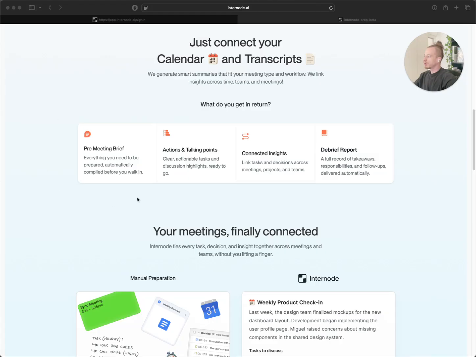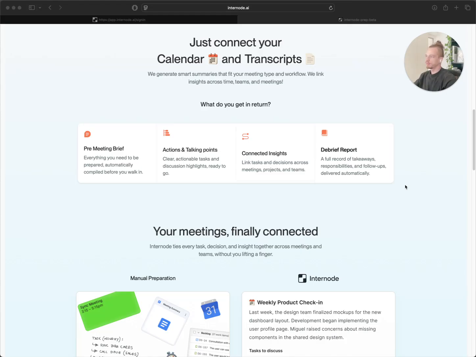In return, we are going to give you pre-meeting briefs and reports. We are going to give you action points and talking points previously to the meeting and after the meeting. Also, we are connecting all the ideas, knowledge pieces, and insights across your meetings. And also, we are giving you debrief reports that you can use by yourself, or you can choose to share with your team.